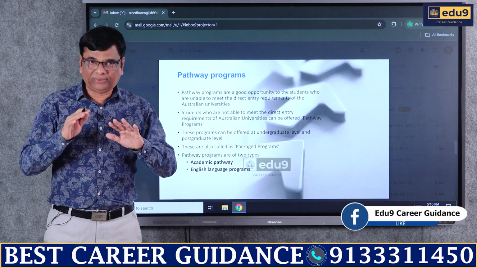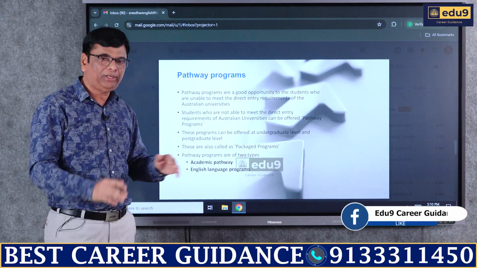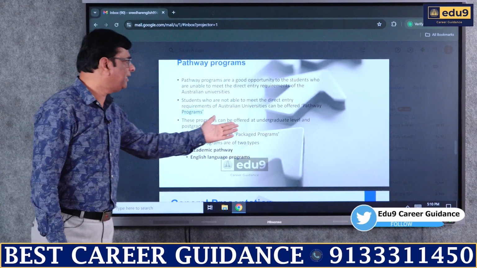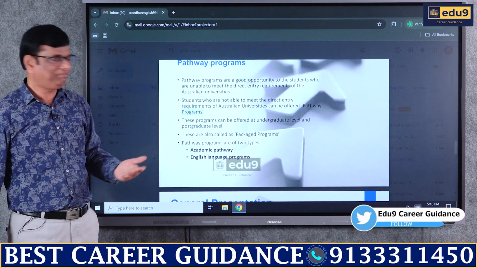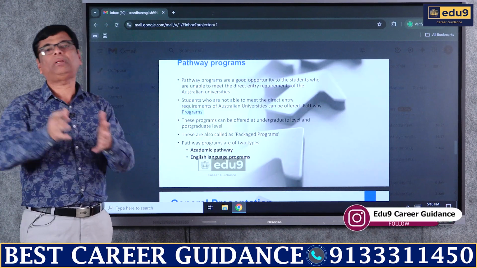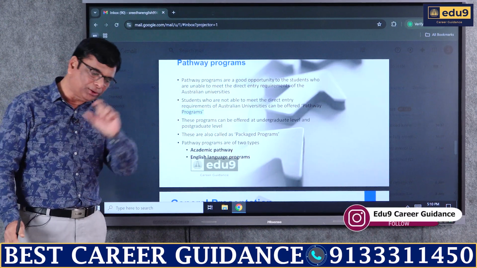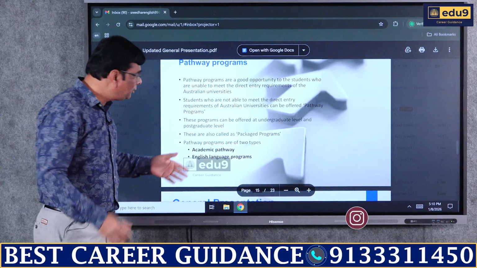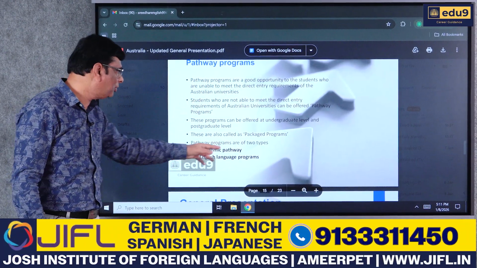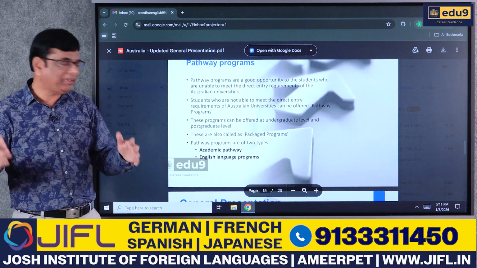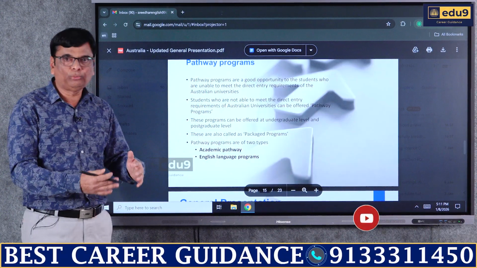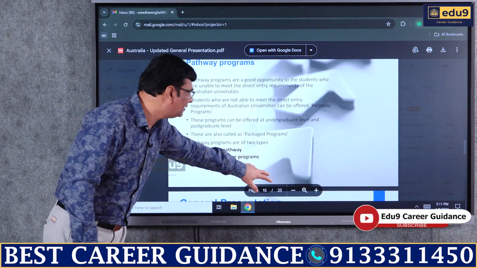These pathway programs are offered if you fail to meet any of the criteria as per the university regulations. These programs can be offered at undergraduate level and postgraduate level. So there are two basic levels, UG, that is undergraduate, or PG, postgraduate. So pathways are connected to both UG as well as PG, and these are also called packaged programs. Pathway programs are of two types, academic pathway and English language programs. You need to check the website for more details.